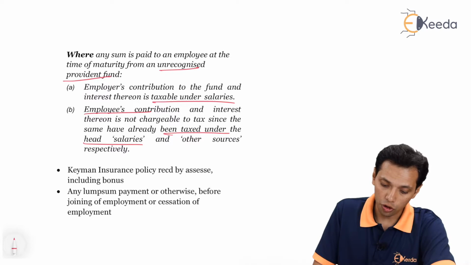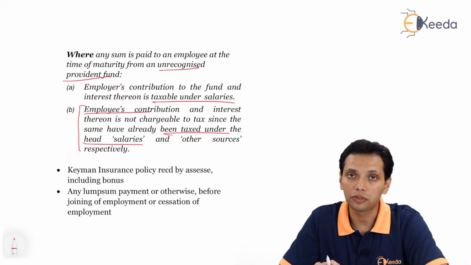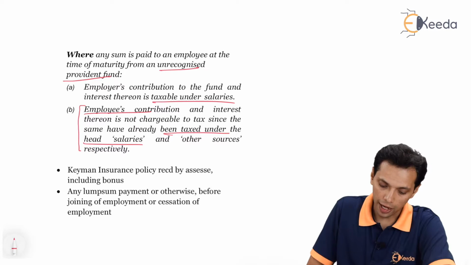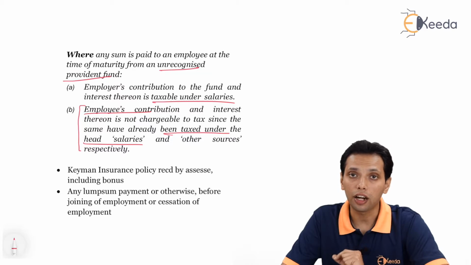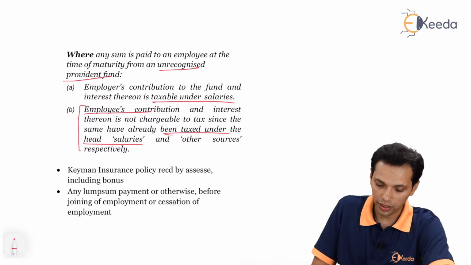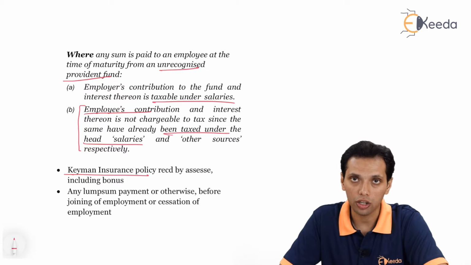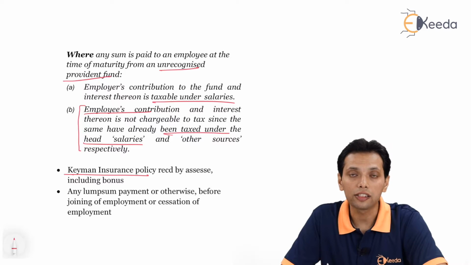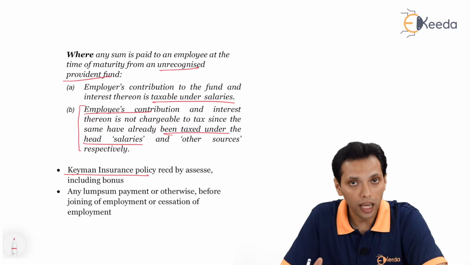So the employee's contribution, as we have discussed earlier, will be subject to tax. And the next two pointers are any payment received under a keyman insurance policy. A keyman insurance policy is the insurance policy undertaken by the employer to safeguard against the termination, retirement, or death of the key employees.